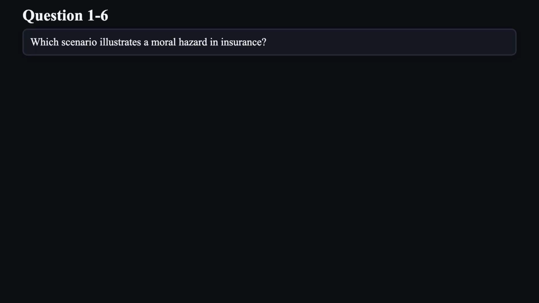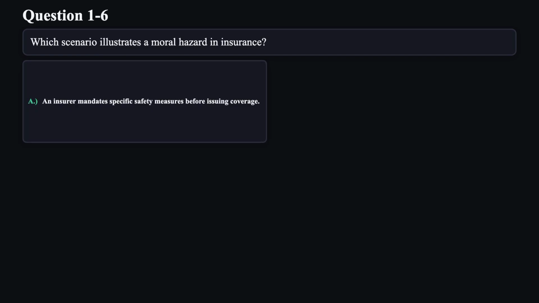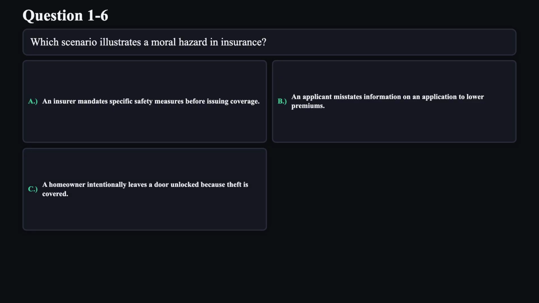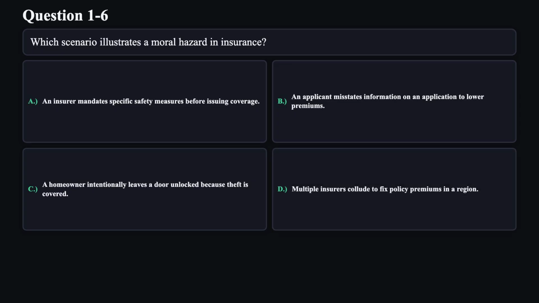Question 6. Which scenario illustrates a moral hazard in insurance? A. An insurer mandates specific safety measures before issuing coverage. B. An applicant misstates information on an application to lower premiums. C. A homeowner intentionally leaves a door unlocked because theft is covered. D. Multiple insurers collude to fix policy premiums in a region.